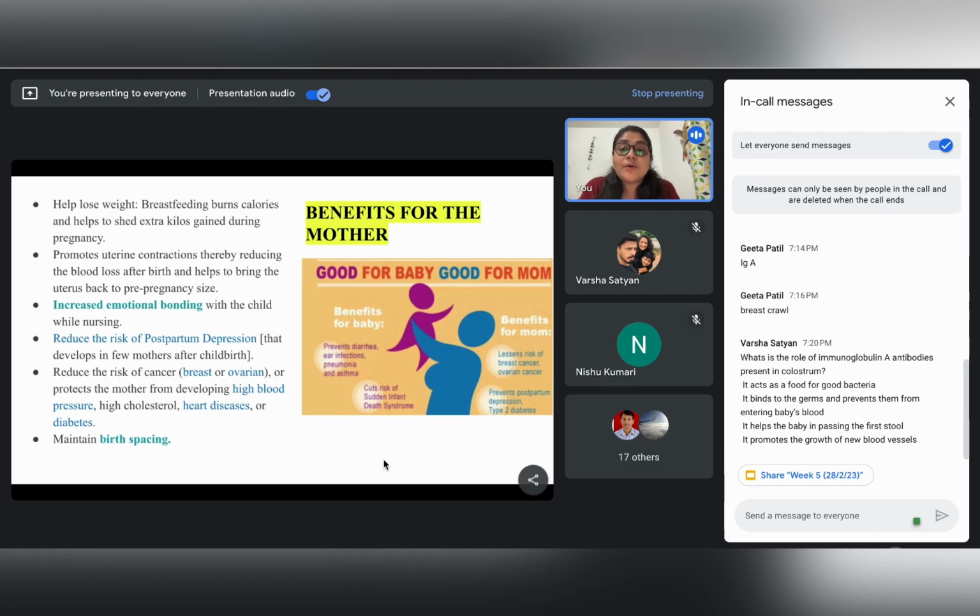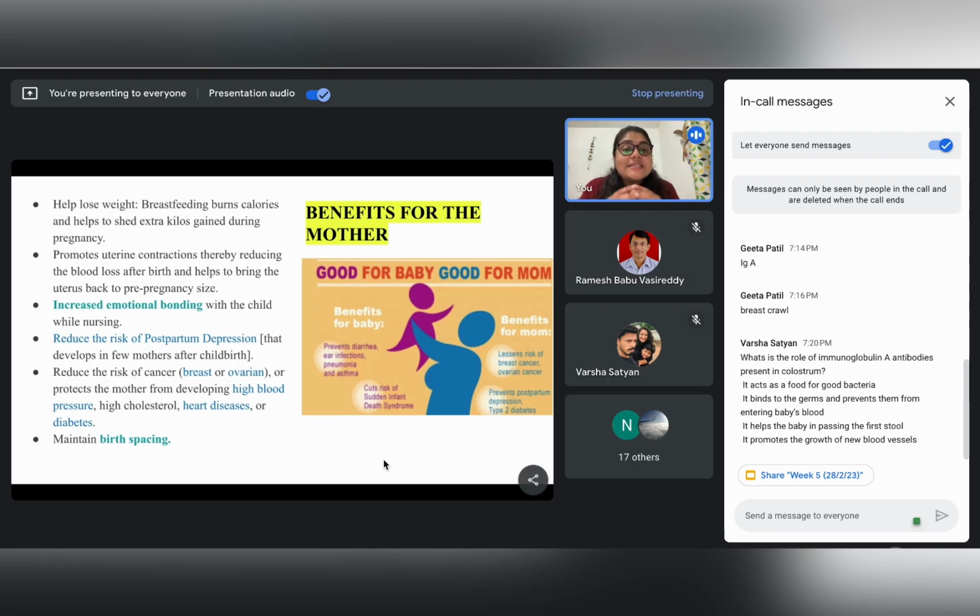And also, for the mother, breastfeeding helps to maintain birth spacing. Can anybody volunteer and tell me what is birth spacing? The gap between one pregnancy to another pregnancy. Yes, the gap between one pregnancy and another pregnancy, and ideally it should be between 18 months to 24 months.